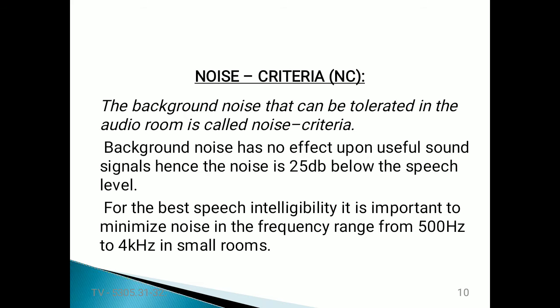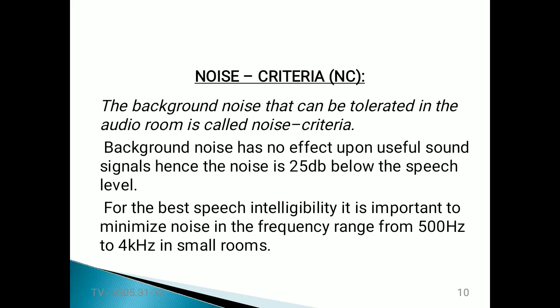The background noise that can be tolerated in an audio room is generally called noise criteria. Suppose while recording sound signals inside a room, or while playing some sound inside a room, some background noise is generated that can be tolerated.